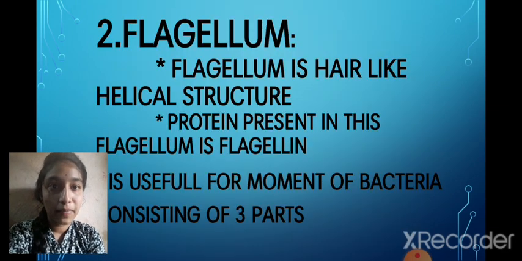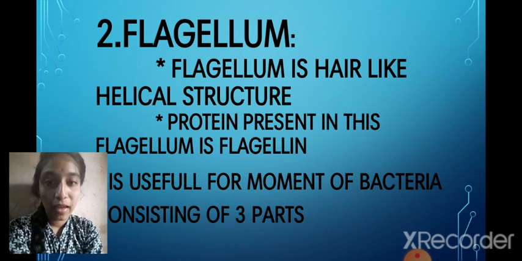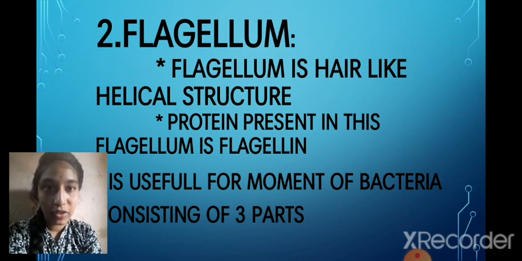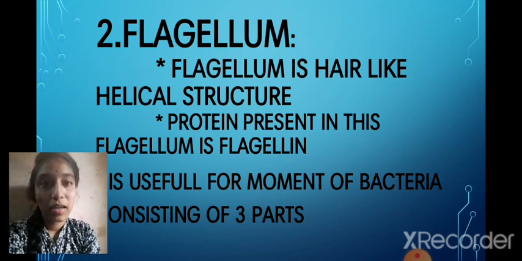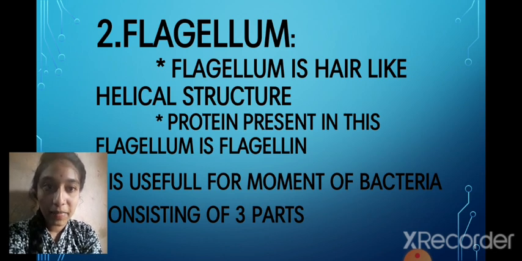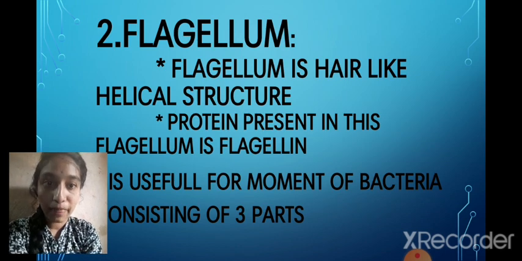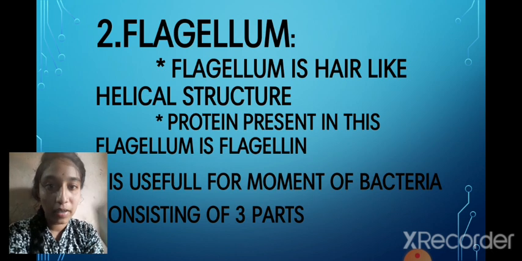Next, the flagellum. It is a hair-like, helical structure. The protein present in the flagellum is flagellin, and it is useful for the movement of the bacterium, consisting of three parts.